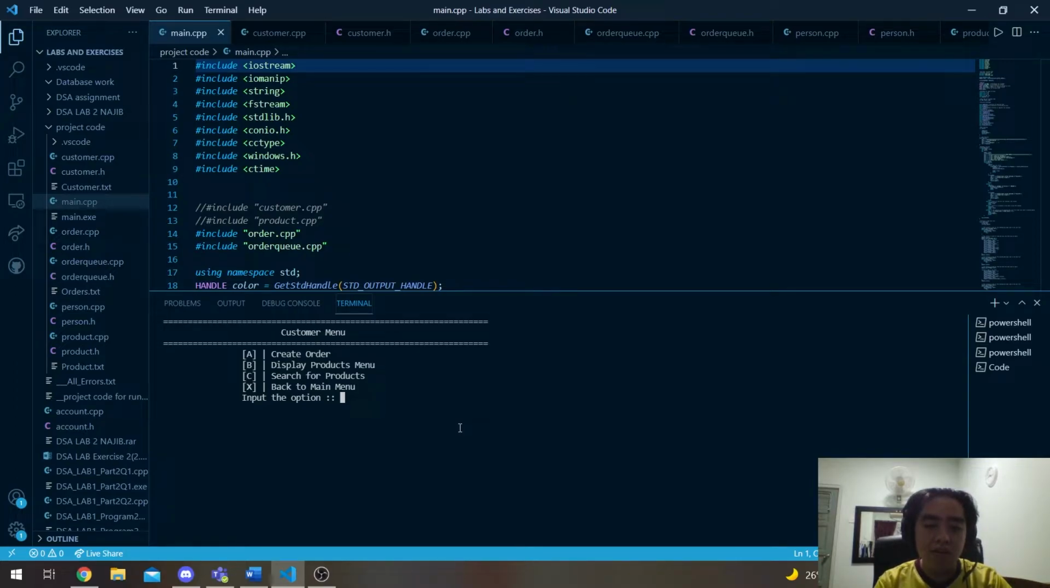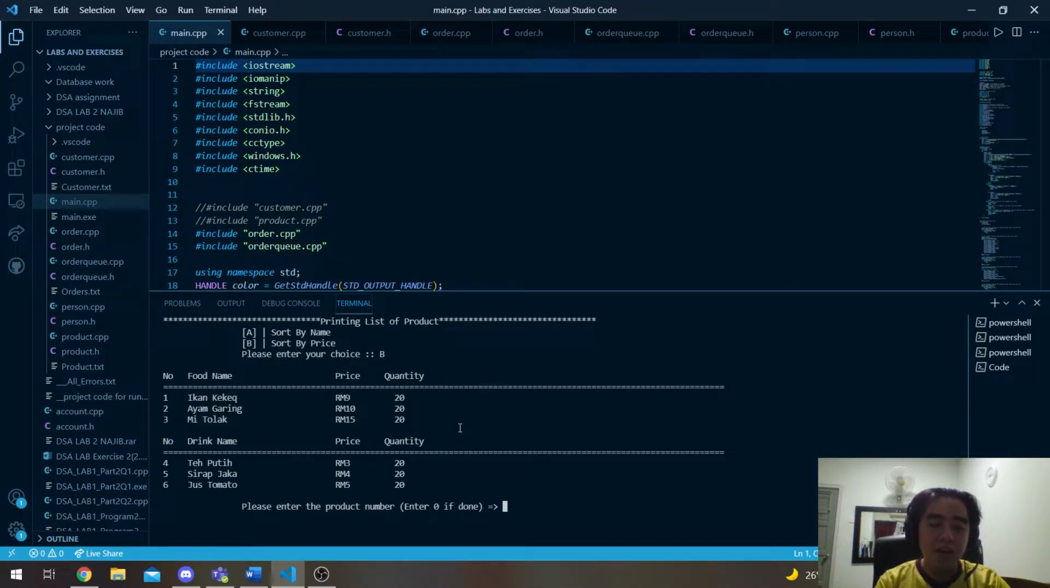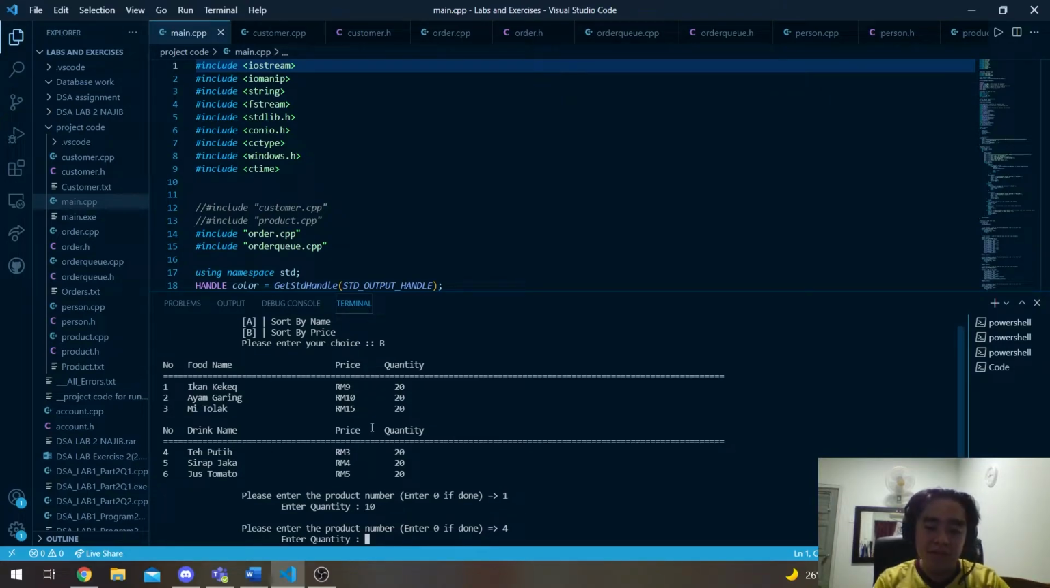We have the create order by the customer. The customer can show the list of products by either name or price. This time let's do the price. The price will be shown in ascending order, from the cheapest to the most expensive products. We will enter the product number. Let's say this one is ikan keket. Let's put number 1, and then take the quantity of 10. And then let's take the teh putih with the quantity of also 10.